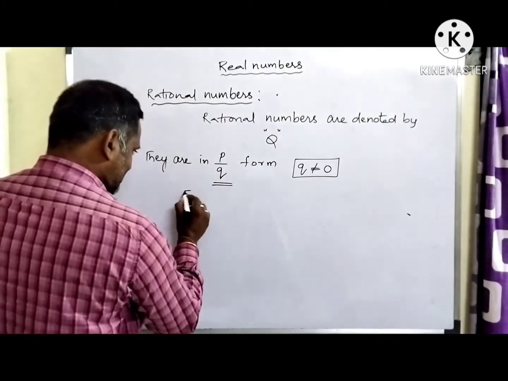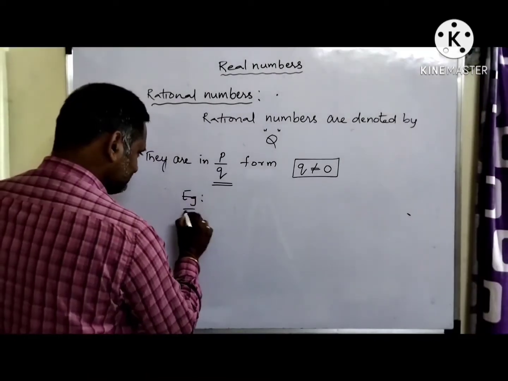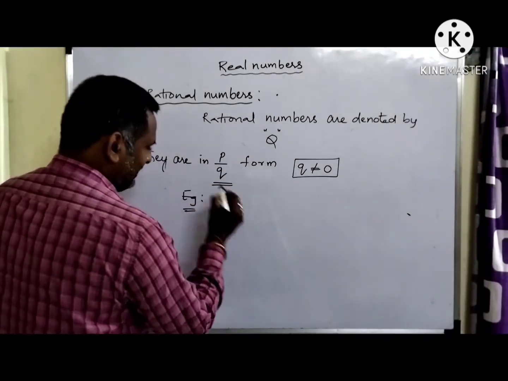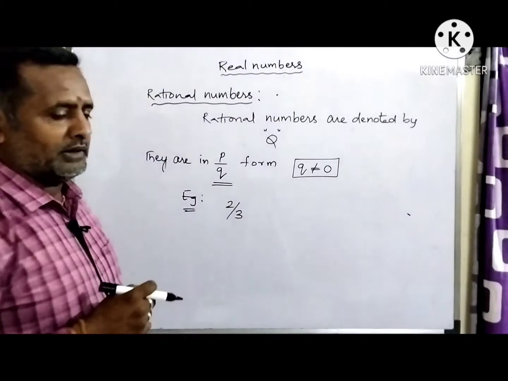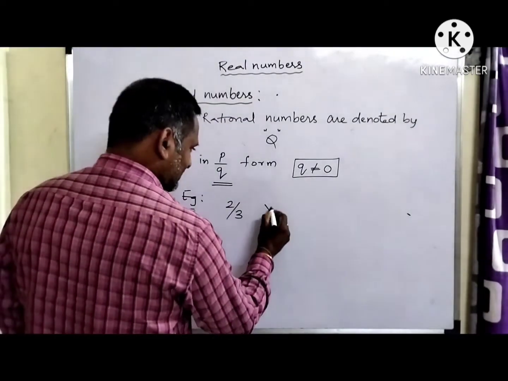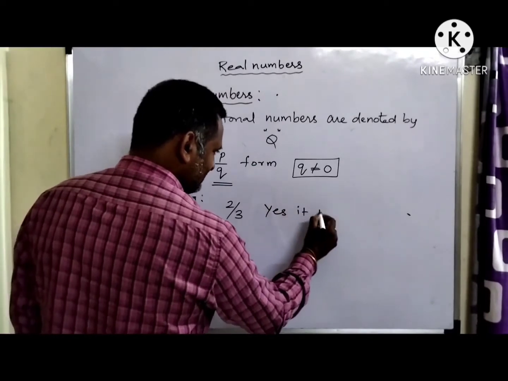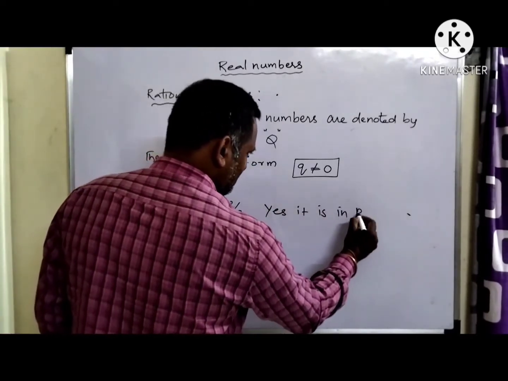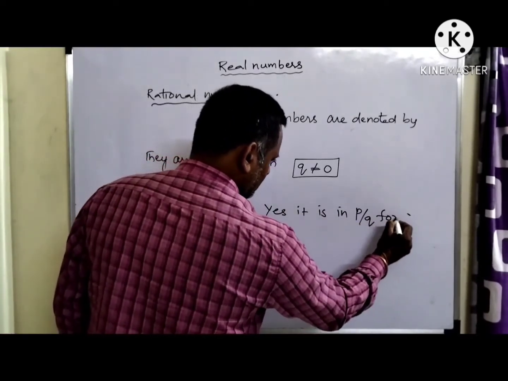Let us see some examples. 2 by 3, is it a rational number or not? If anyone asks you, your answer is yes, it is in p by q form.